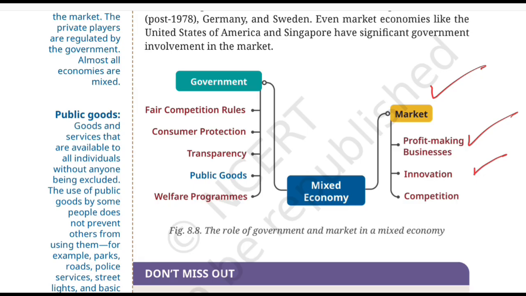So, businesses can introduce new ideas, products, as well as technologies too. And then the third one is competition. Different businesses compete with one another. So figure 8.8 is beautifully showing the central idea of a mixed economy with government plus market. Not one instead of the other, both play important roles over here.